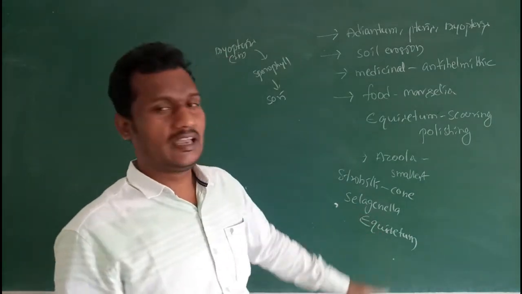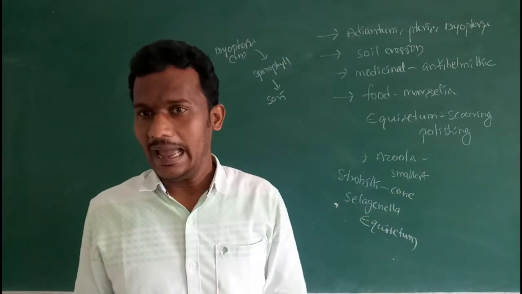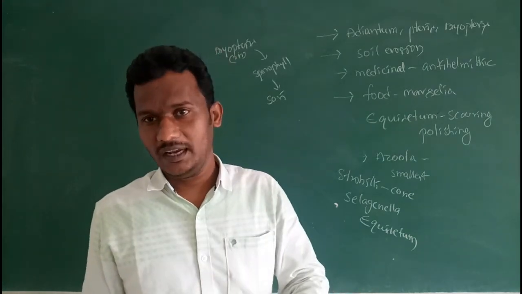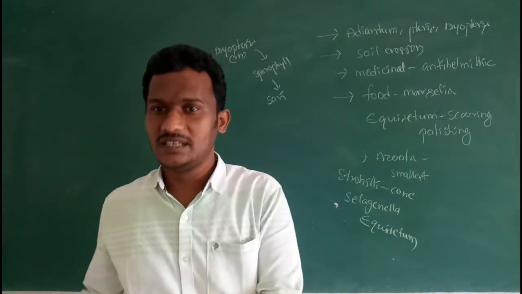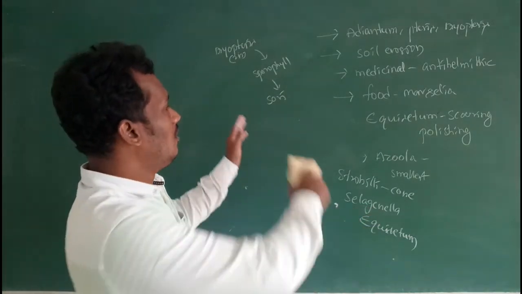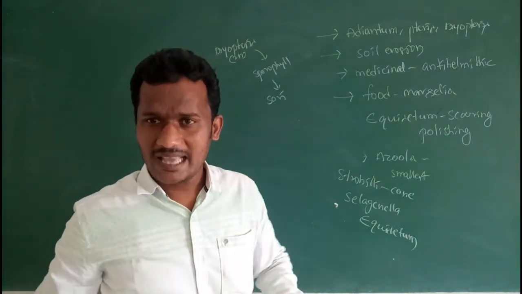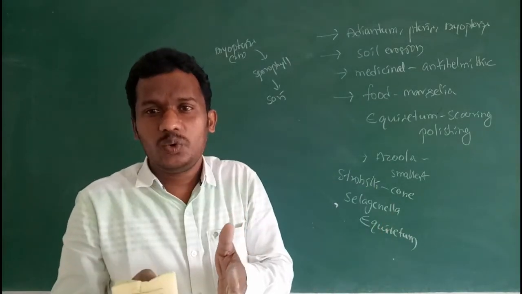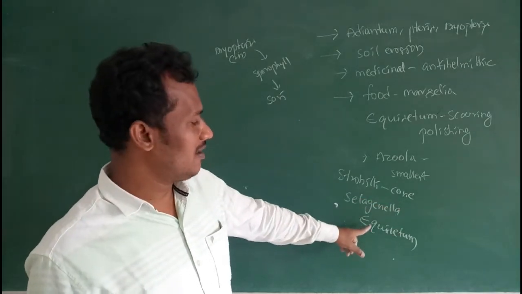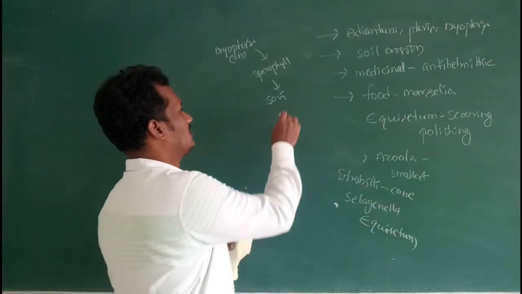But Selaginella can grow in xerophytic habitats also, that means xeric conditions. So the grouping of all sporangia forms a compact unit called a strobilus or cone in Selaginella and Equisetum.